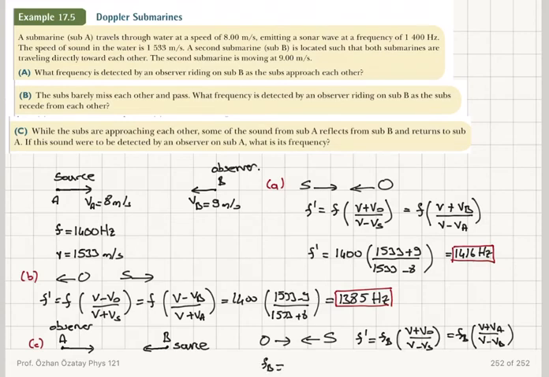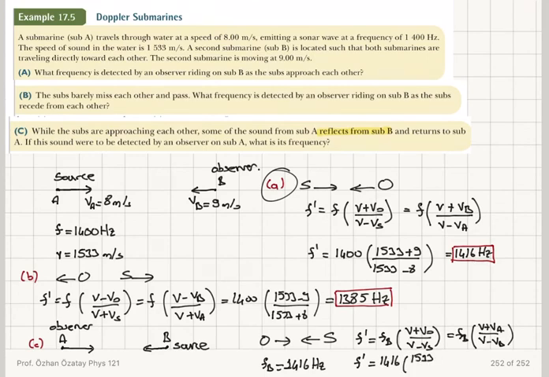But what is the frequency of the source B? These are reflected sound waves from B. In part A, I found that for the sound waves coming from sub A, the frequency is 1416 Hertz. So the frequency of the source B is 1416 Hertz. If I look at the frequency detected by A, there will be a second Doppler shift.